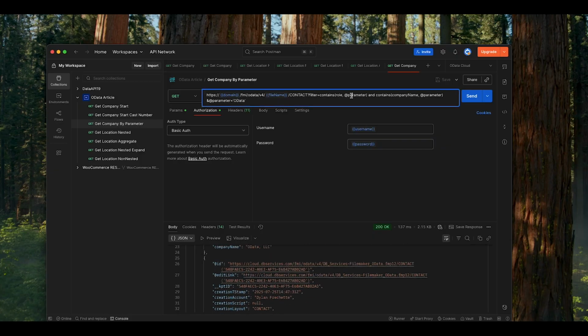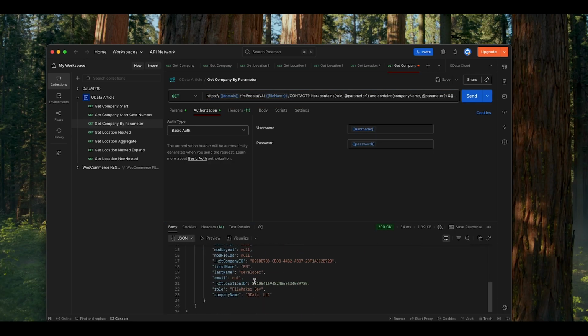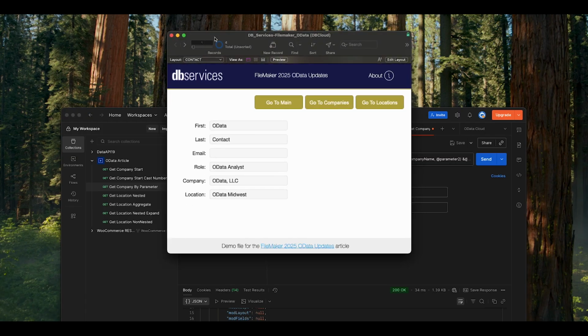Now, what if we wanted to add a second parameter just to make sure that we found, say, FileMaker developer that works at OData company? We can go ahead and add an additional argument. We will go ahead and call parameter 1 FileMaker and parameter 2 OData. And these arguments would just be separated with further ampersands. Go ahead, send it, and we get back 1 result as we would expect. If we go look at FileMaker, we do only have 1 contact that has the FileMaker developer role and works for the OData LLC company.